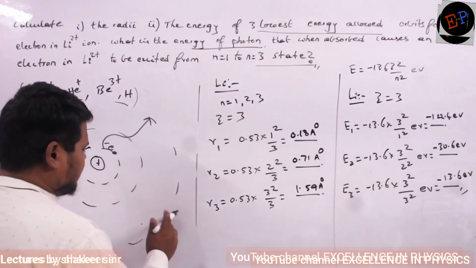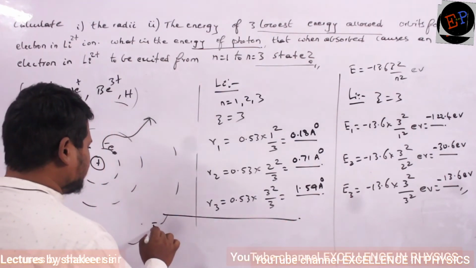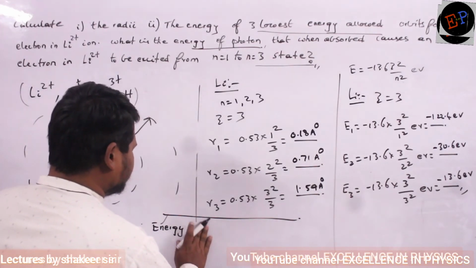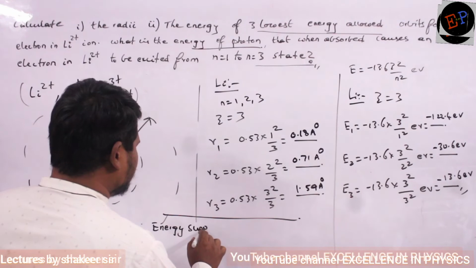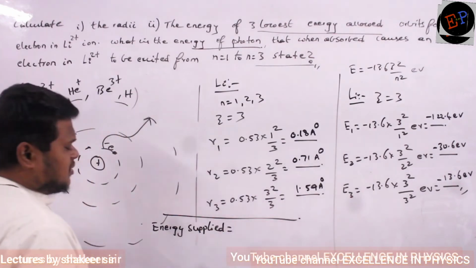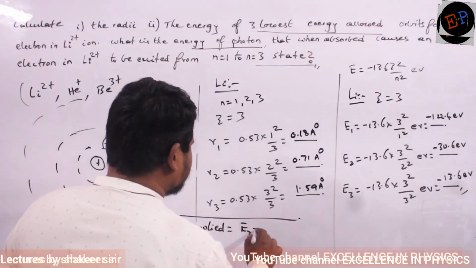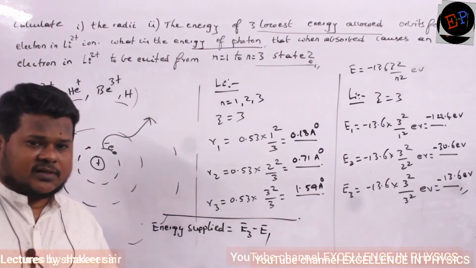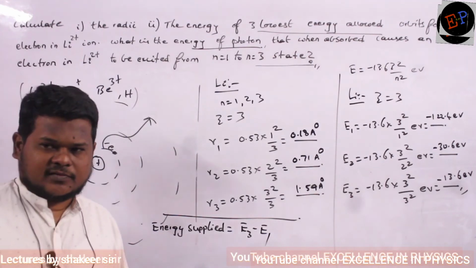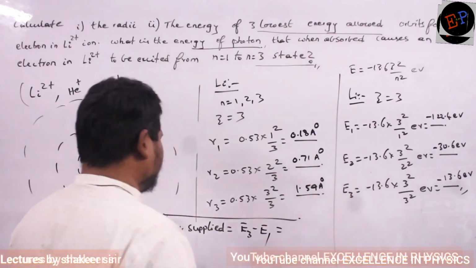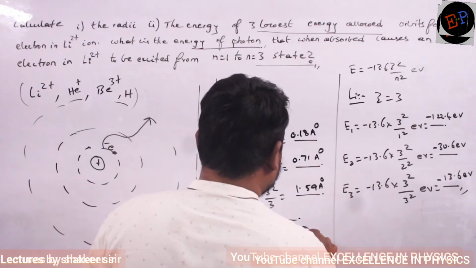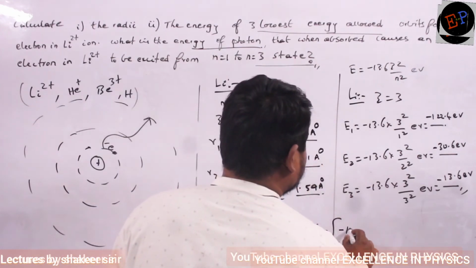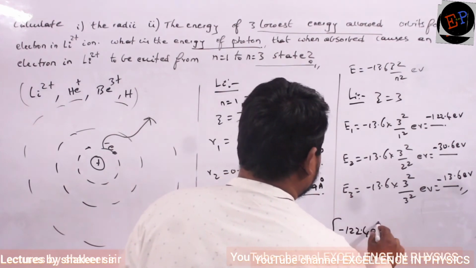So therefore, here I am writing. Energy supplied is how much? Energy supplied is equal to, clear now? How much? E3 minus E1. That is how I have to write. Energy of third orbit minus energy of first orbit. We need the energy difference. What is the energy of third orbit? Minus 13.6, minus of energy of first orbit, minus 124.4 electron volts. Okay?